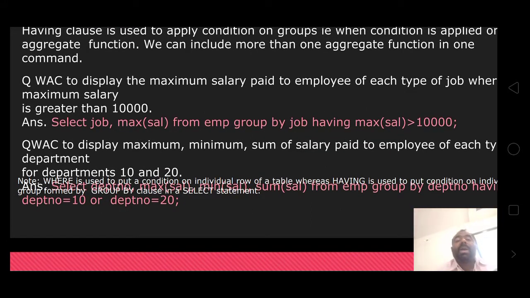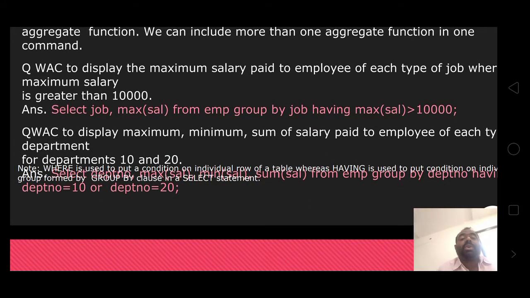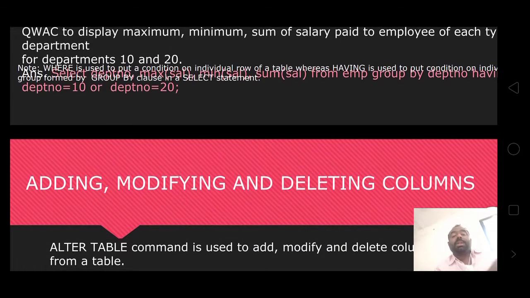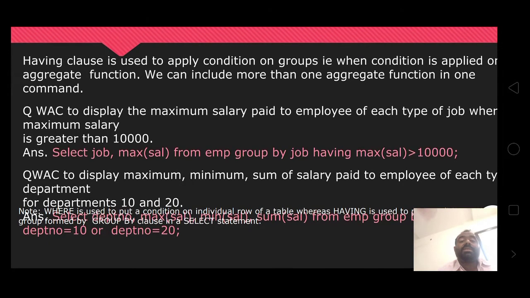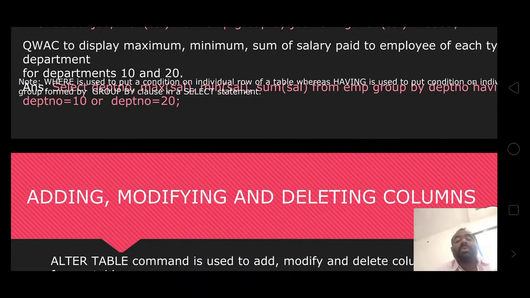Select job, maximum salary from employee group by job having maximum salary greater than 10,000. Here you can take the salary as 10,000.